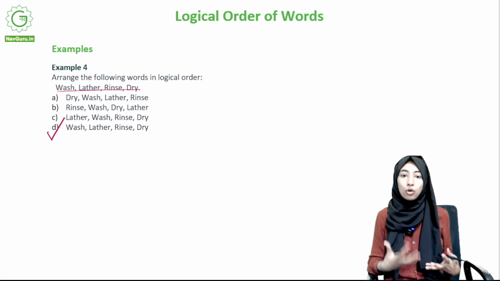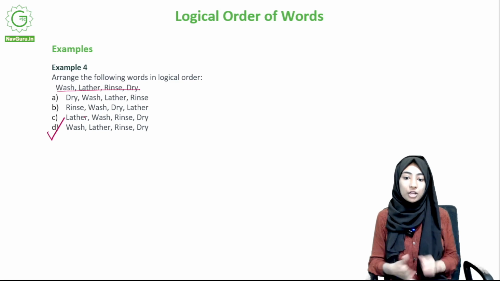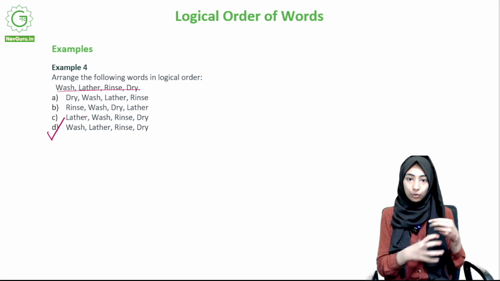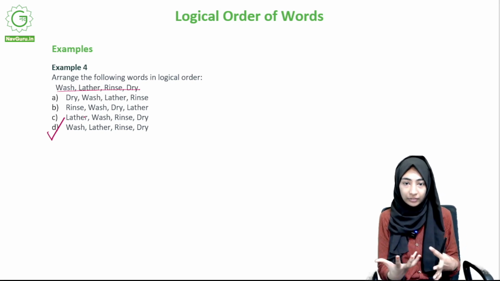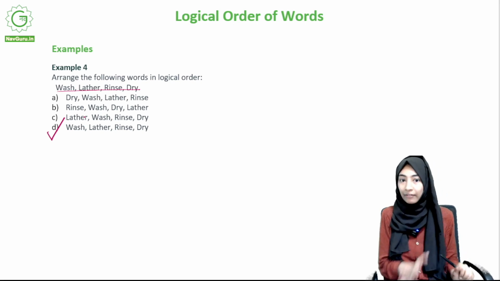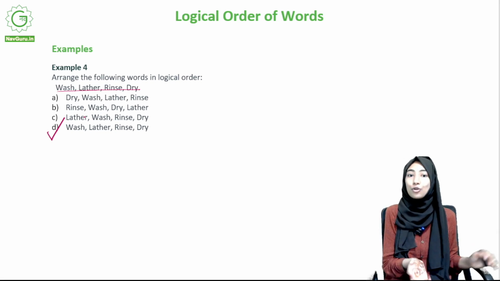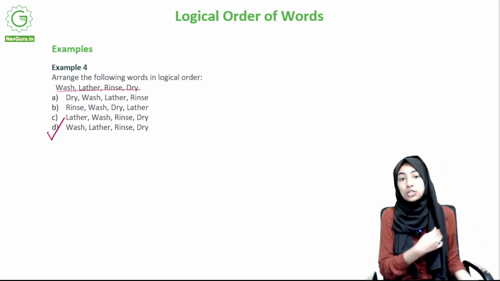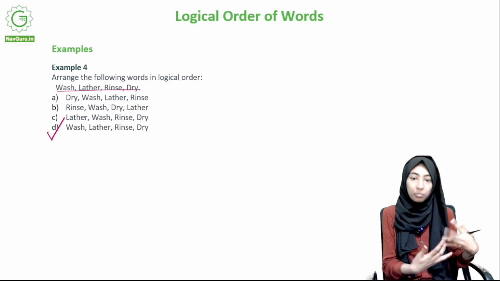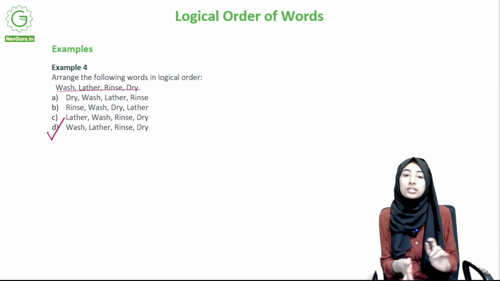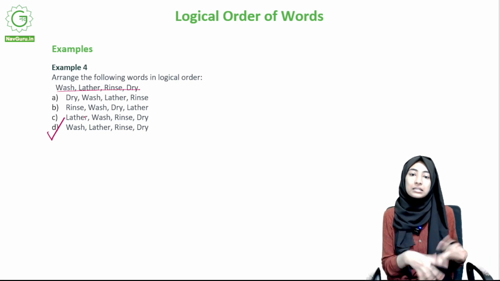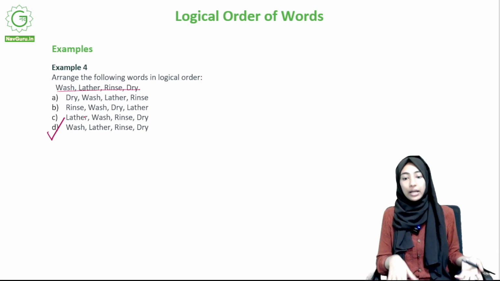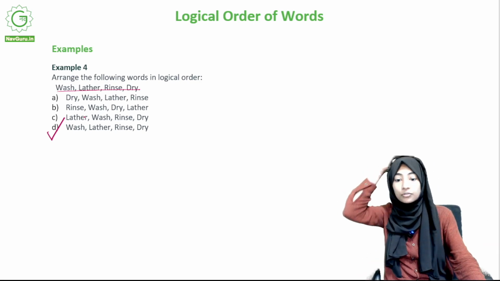So see, basically when you wash clothes, first you wash it with soap or something, and then it lathers. You get the foam, the soap, and the bubble and all of that. And then, right, so then you will have cleaned it with soap. But after you clean it with soap, you can't just keep it like that, right? You can't just dry it like that, because there will be some remains of soap. So then you will have to rinse off that soap. What we mean by rinse is wash itself. It's just a different word. So here, what rinse means is, you wash it off. You wash the soap off. After that, it's clean, and then you just dry it, right? So that is the option, 4D is the answer.